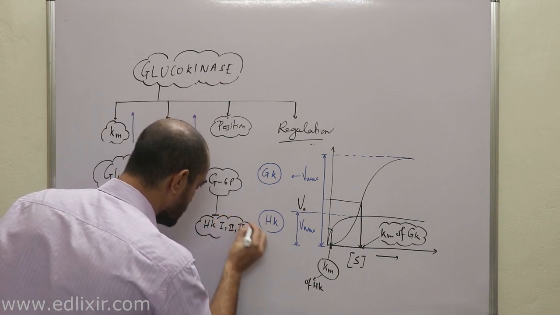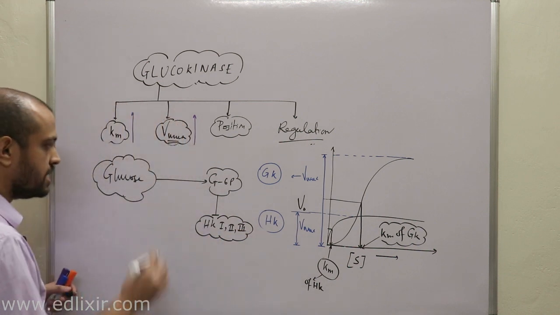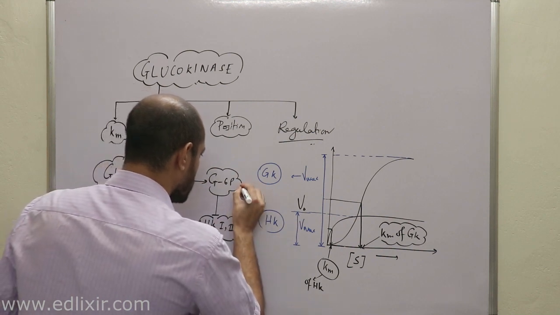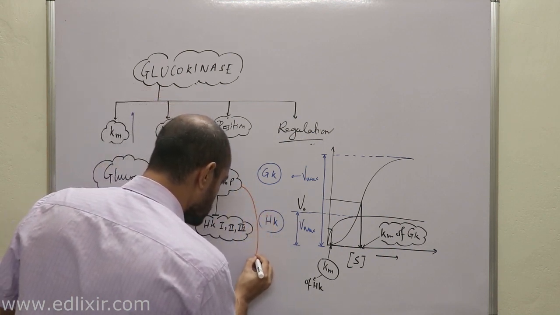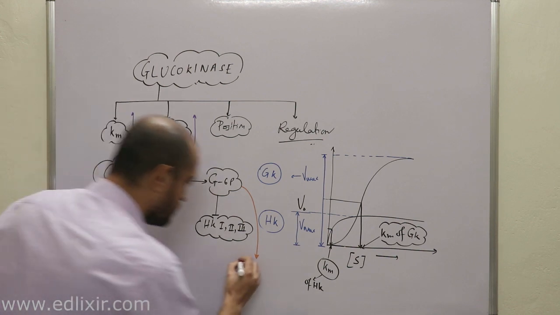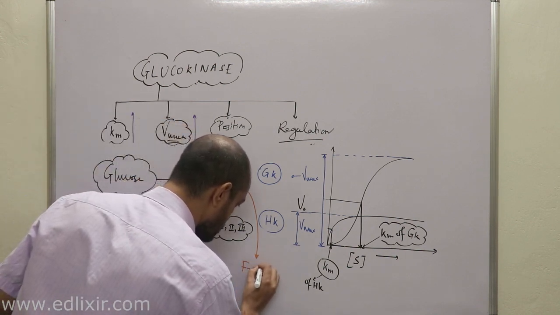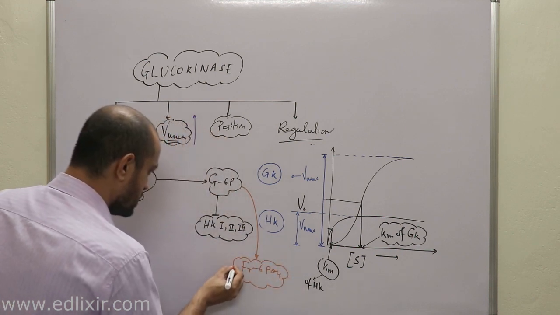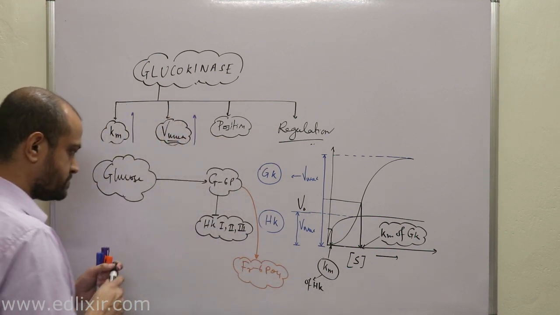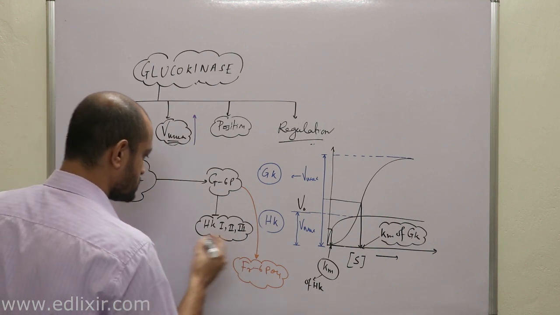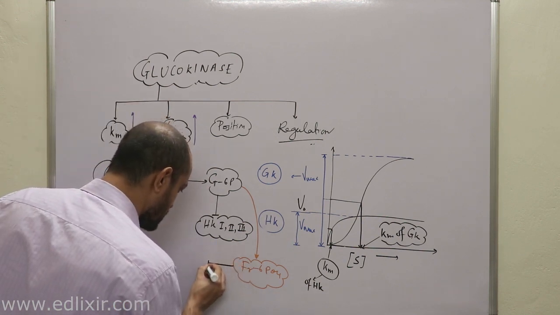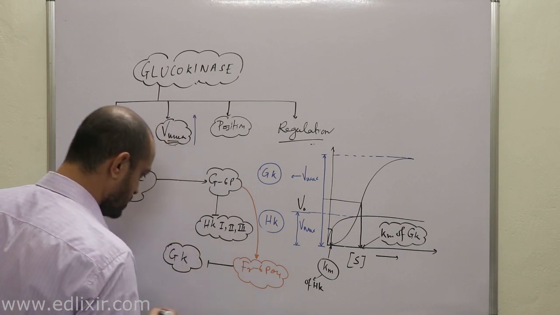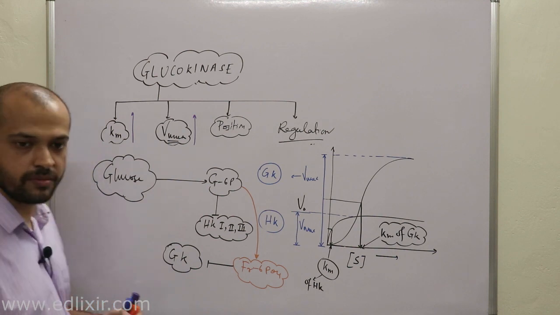But in case of glucokinase, this glucose 6-phosphate is not the inhibitor, but fructose 6-phosphate is. Fructose 6-phosphate is actually the inhibitor of glucokinase. Clear? Fructose 6-phosphate is the inhibitor of glucokinase.